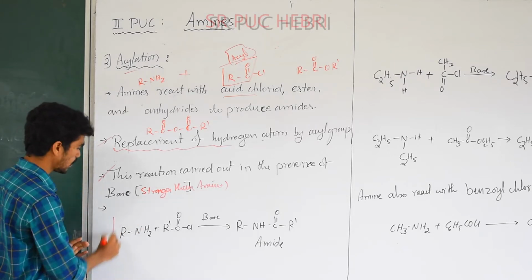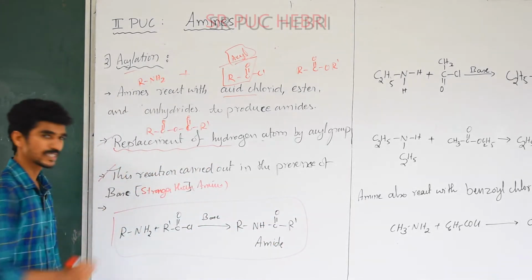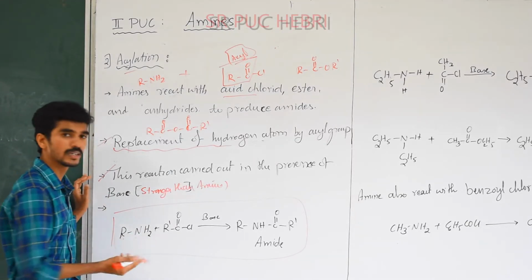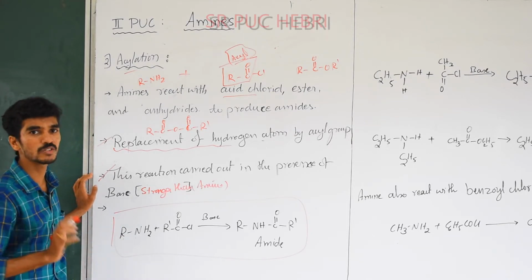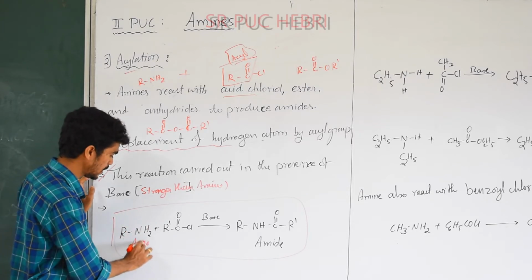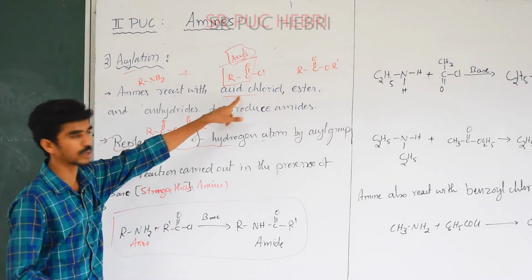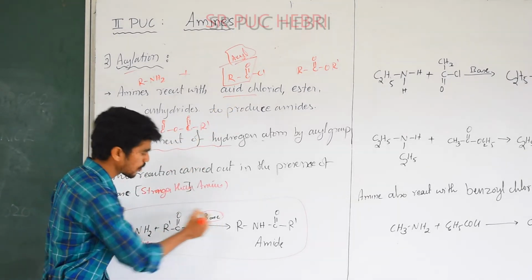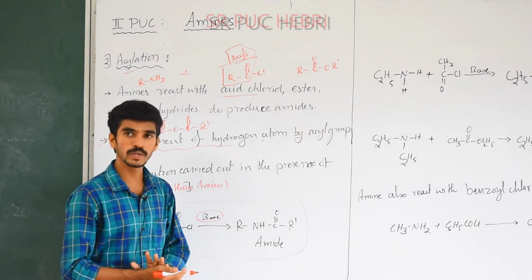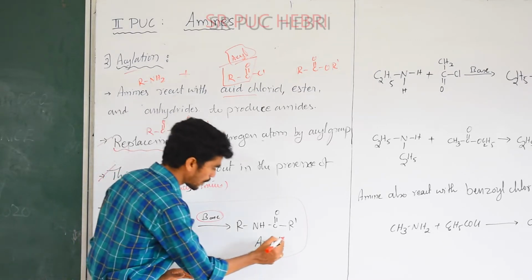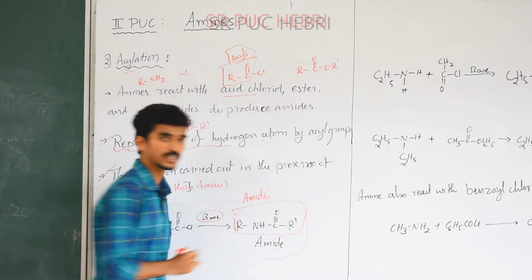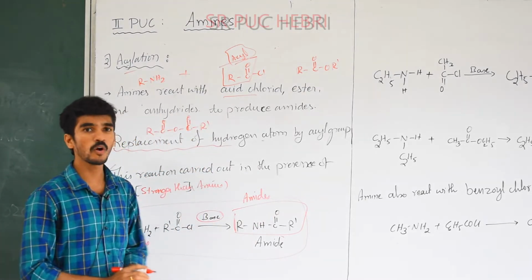All right, in a general formula for what? Acylation process. I'll write the general formula of the acylation process. What is that? RNH2 is an amine. It may be primary or secondary, but tertiary is not possible. RNH2 is an amine. When this amine reacts with an acid chloride in the presence of base, it will produce RNHCOR, N substituted amides. This formula is nothing but amides. Amide will be formed in this reaction.